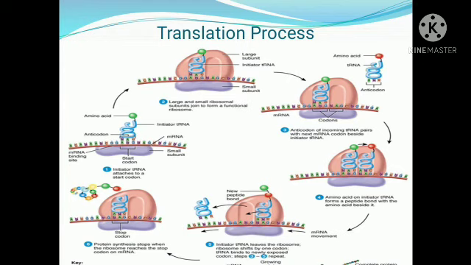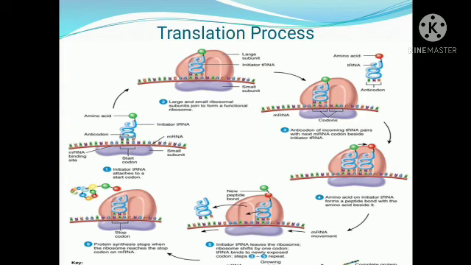Once AUG comes in a messenger RNA, the small ribosomal subunit gets attached to it. So with that, the beginning of translation happens.